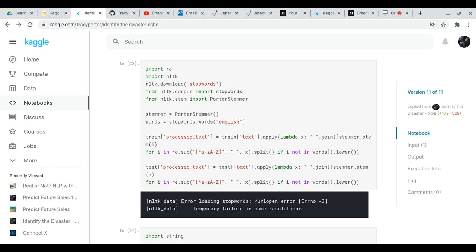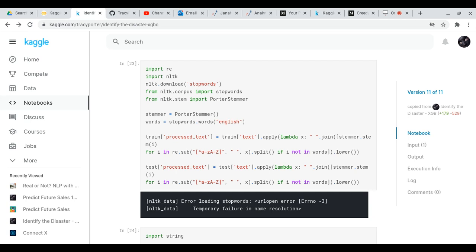What the stop words were is that we wanted to remove all of the stop words from the tweets because they didn't have any meaning. And what Porter Stemmer does is it just chops off the last part of the word, because the idea is it's just too much for the computer to have to contend with.